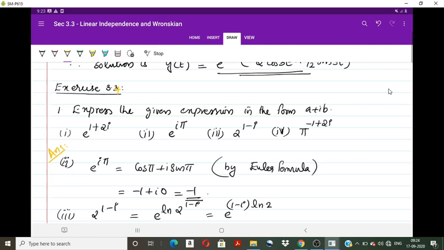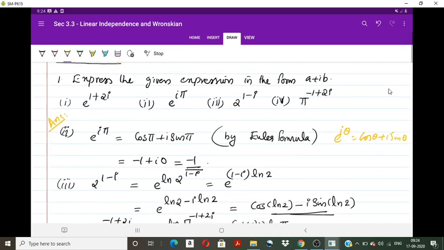We know by Euler's formula e raised to i theta is equal to cos theta plus i sin theta. Apply that formula. So e raised to i pi is cos pi plus i into sin pi. Sin pi is 0, cos pi is minus 1. So e raised to i pi is the complex number minus 1.